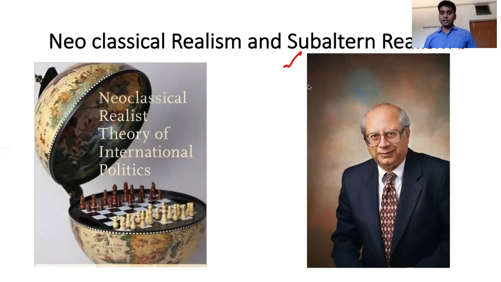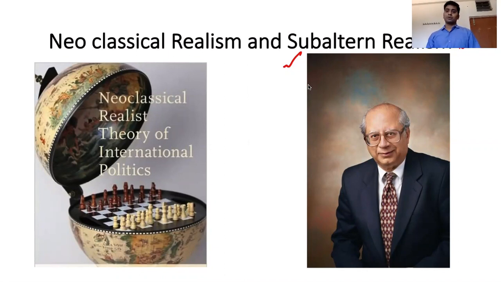So this is my fourth class, and in the previous classes we have discussed how the theory of IR has evolved, and then we have seen the various schools. So far we have seen the Westphalian world order, and then we have seen the New World Order, and then in that the liberal school. We have given a brief context on the liberal school, and then we went to the realist school.